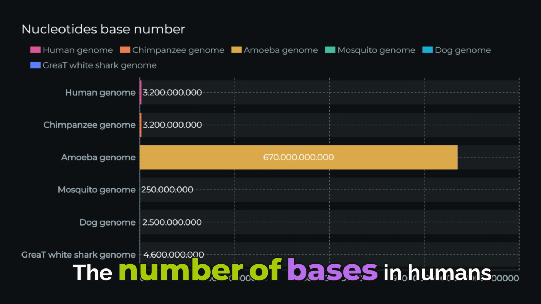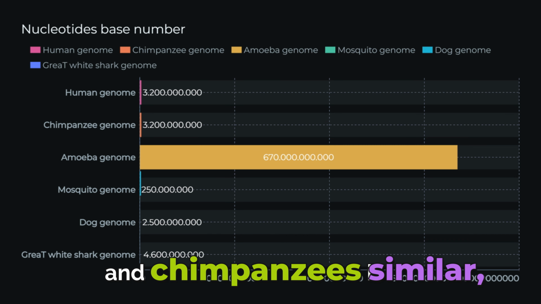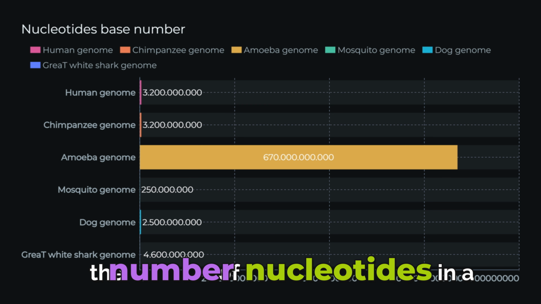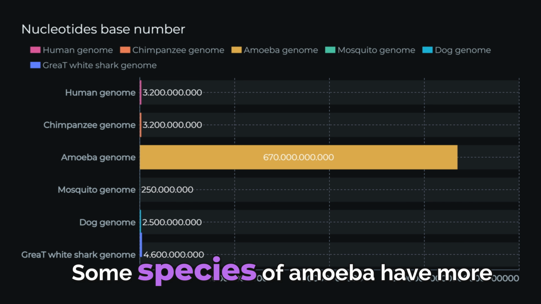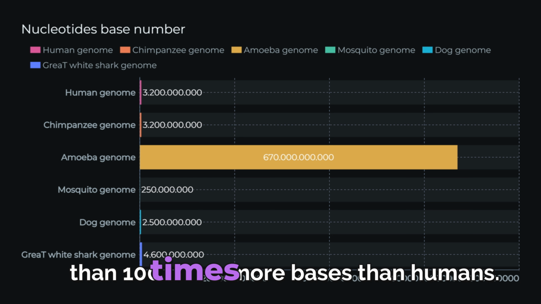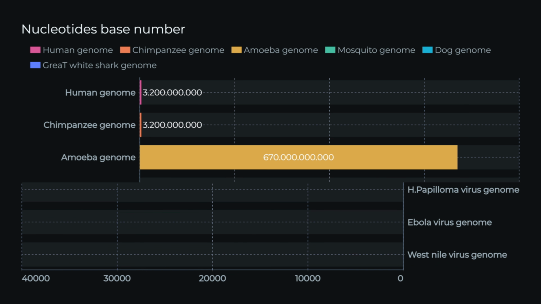The number of bases in humans and chimpanzees is similar, while, for example, the number of nucleotides in a great white shark is much higher. Some species of amoeba have more than 100 times more bases than humans.